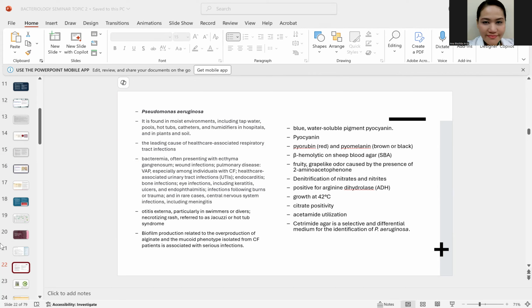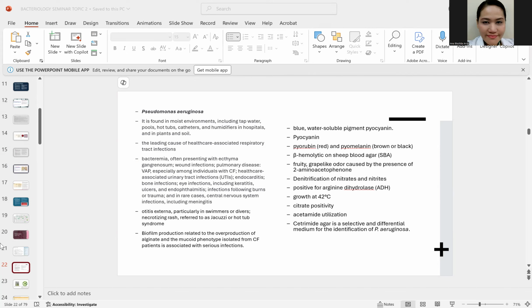When it comes to appearance, it produces different pigments. It produces pyocyanin, pyoverdin, pyorubin, and pyomelanin. But the most commonly isolated in the hospital is, of course, the one that has both pyocyanin and pyoverdin. That's why Pseudomonas aeruginosa may give you a bluish-green pigment on the agar. Okay? Another characteristic of Pseudomonas is that it can grow up to 42 degrees Celsius. Okay? It also produces a fruity odor.